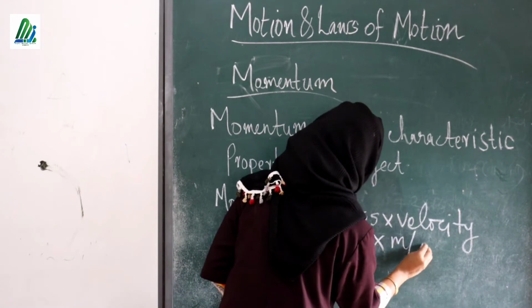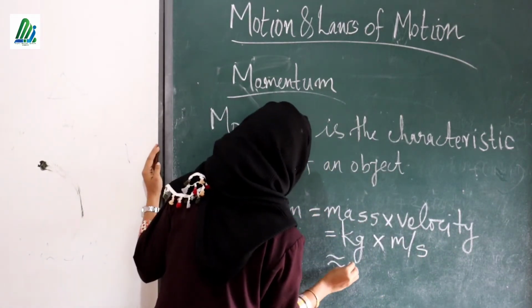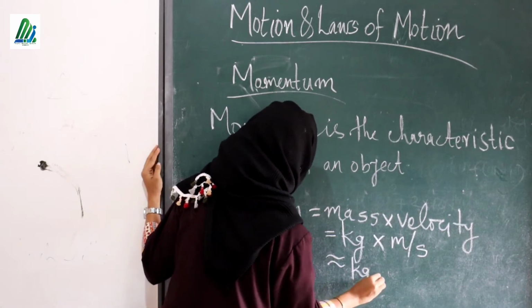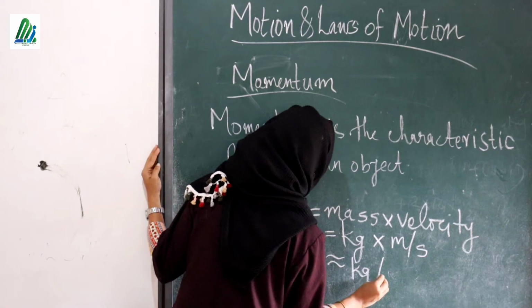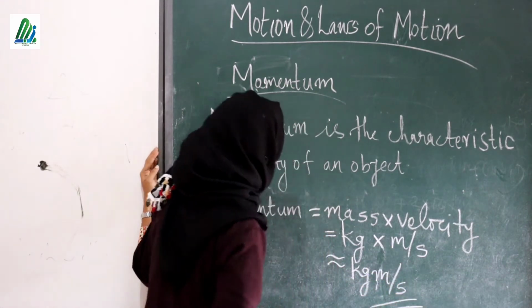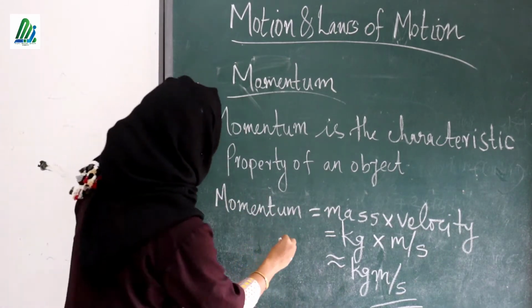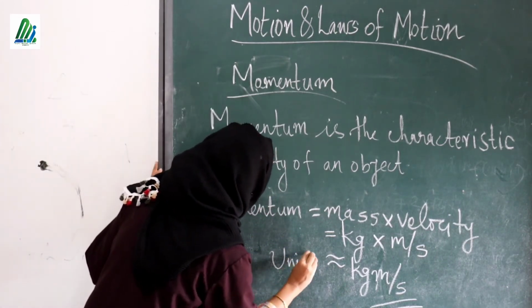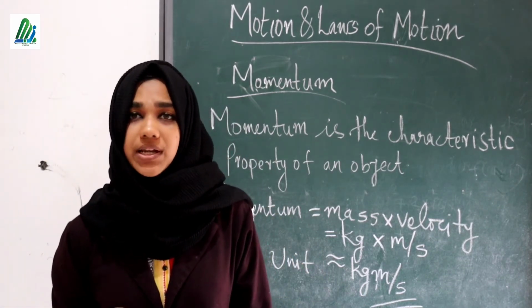So the unit of momentum is kilogram meter per second. Okay, is it clear?